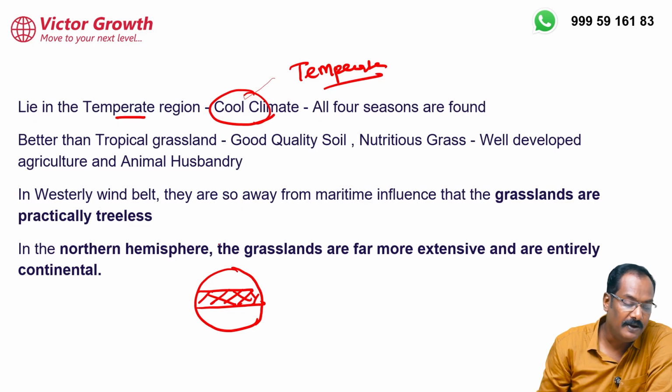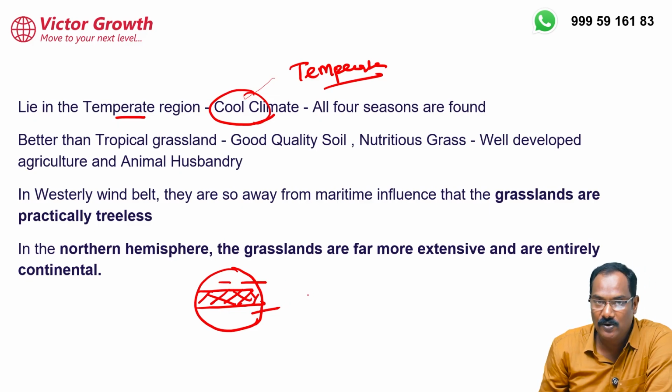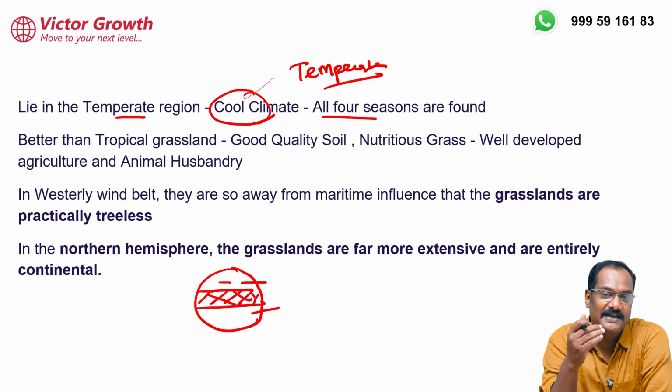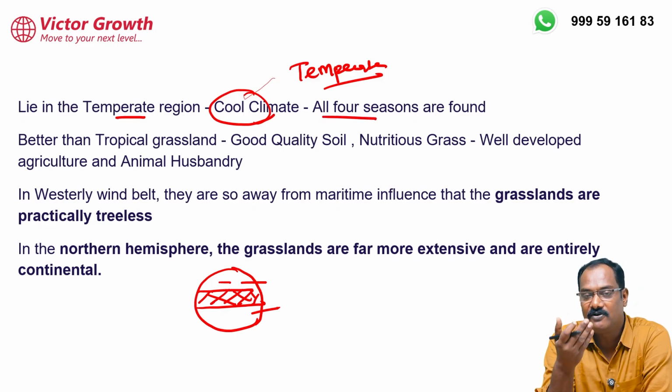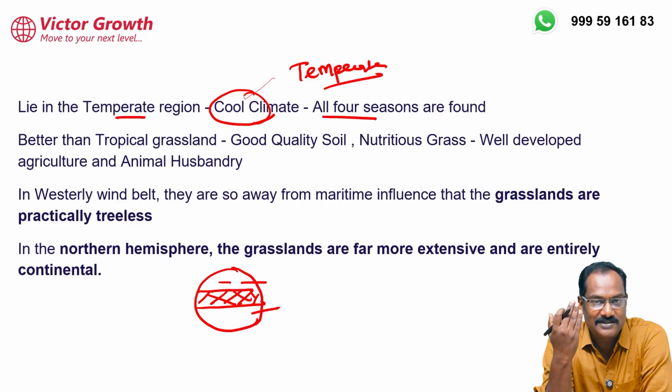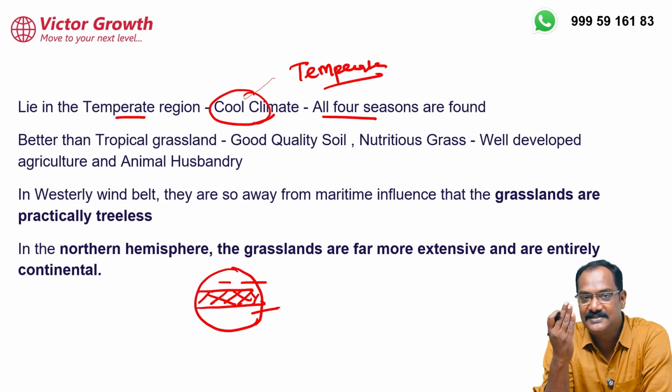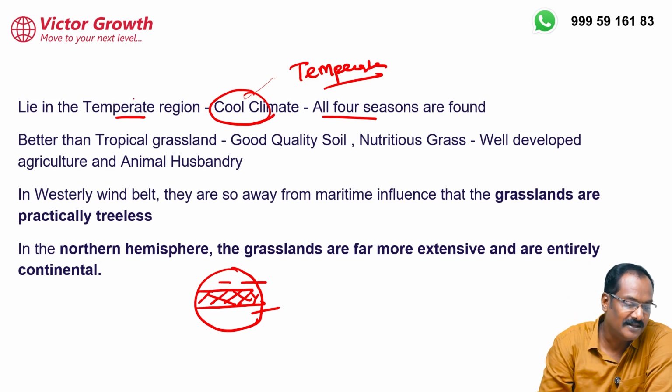Beyond this we have the temperate region, which is a cool climate. Temperate means beyond the Tropic of Cancer till the Arctic Circle, and likewise beyond the Tropic of Capricorn till the Antarctic Circle, that is 23.5 to 66.5 degrees. That is where this climate is located, and that is why we are using the word temperate here.